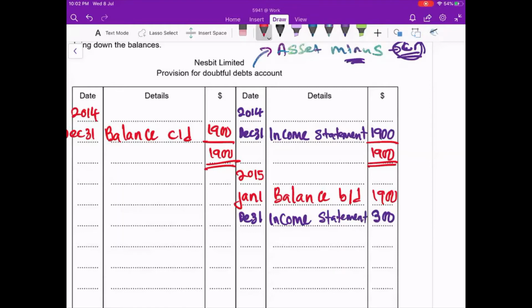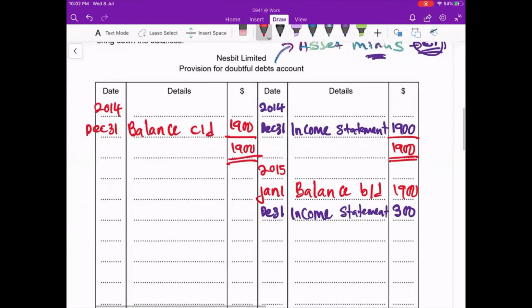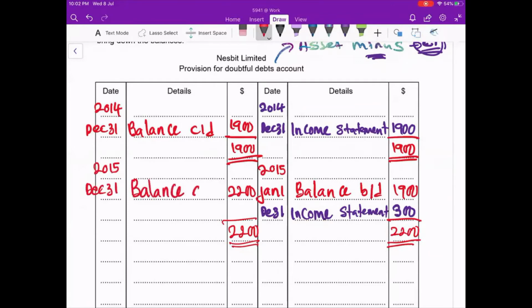Now we balance up this account. I total up this, I will get 2,200. Here, so I get 2,200. You take the 2,200, you write here 2,200. On 2015, on the last day is December 31st, it will be my balance CD.